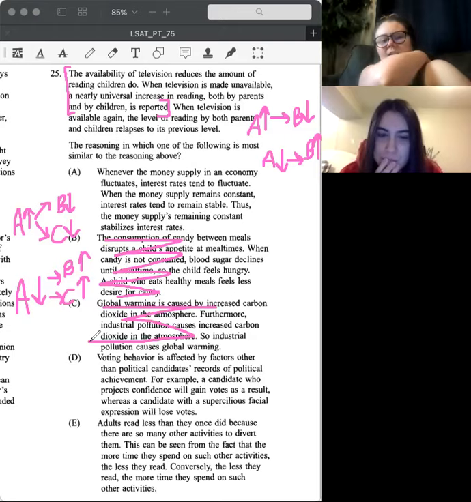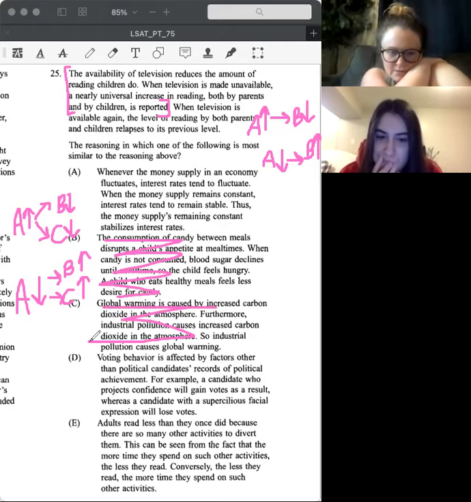D, voting behavior is affected by factors other than political candidates' records of political achievement. For example, a candidate who projects confidence will gain votes as a result, whereas a candidate with a superficial facial expression will lose votes. Okay, so here we're saying that voting behavior is affected by other things than this thing. One of those things is confidence, and this other thing, you will lose votes. I don't like this one.